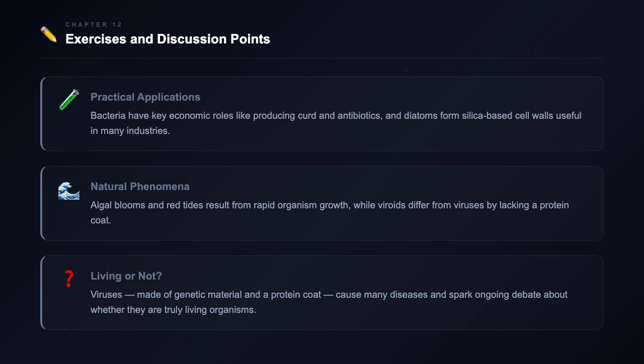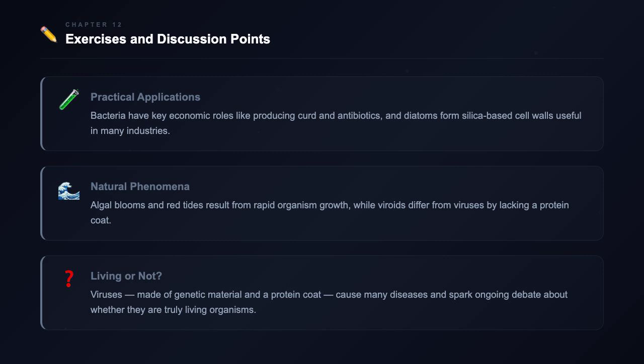Bacteria play important economic roles, such as making curd and antibiotics. Diatoms have strong cell walls made of silica. In nature, events like algal blooms and red tides occur, caused by rapid growth of certain organisms. Viroids are different from viruses because they lack a protein coat. Protozoans are grouped into 4 types.